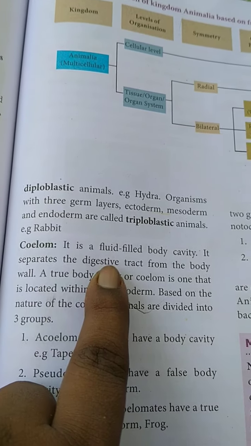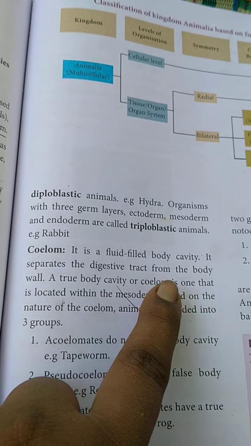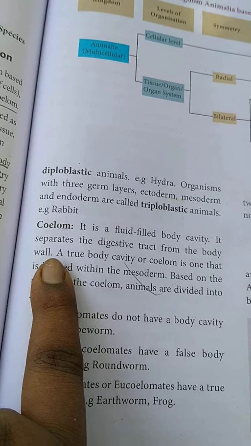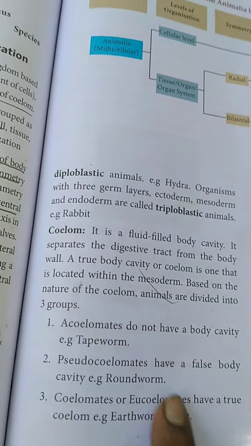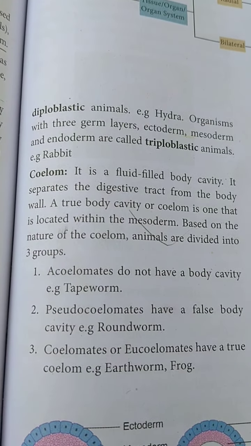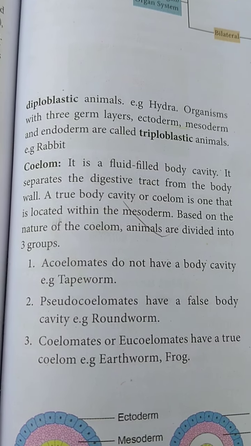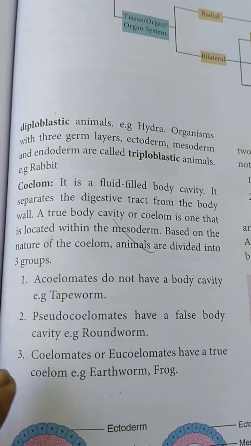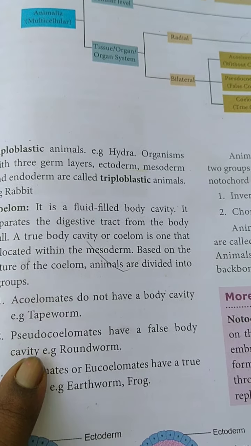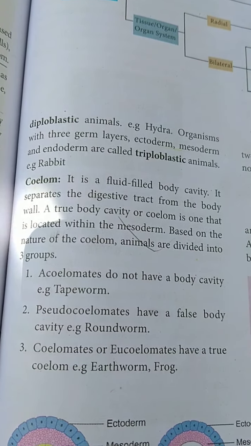So it separates the digestive tract, that means the intestinal tract, from the body wall. I think now you can understand the meaning of coelom. And here there are a few types of coelomates. You just listen. Here there are three types: one is acoelomates, another one is pseudocoelomates and another one is coelomates.